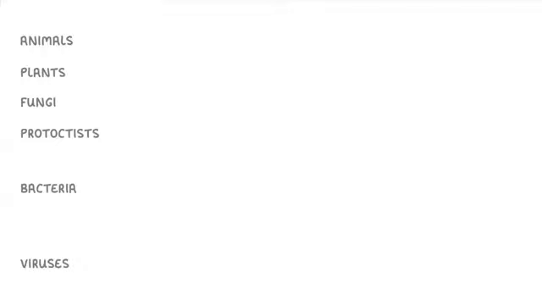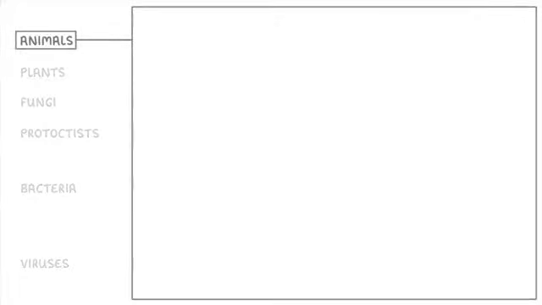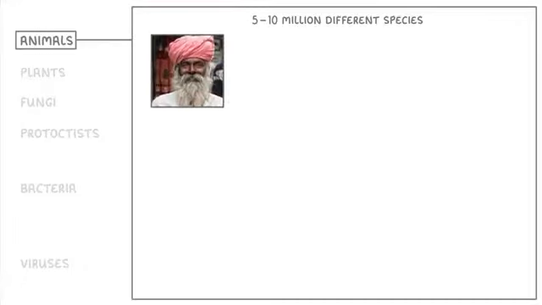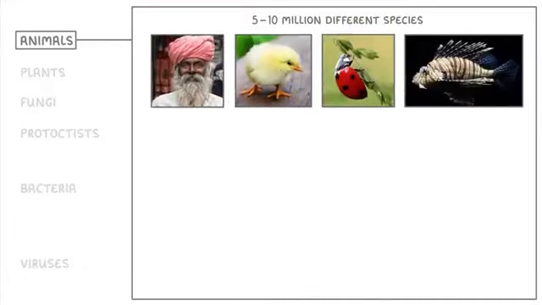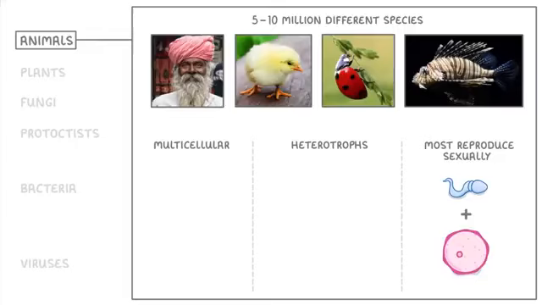So let's now run through all of these groups one by one, starting with animals. You probably know this kingdom pretty well already, so there's not too much to say. Although we don't know for sure, our best estimate is that there's somewhere between 5 and 10 million different species of animals on Earth, ranging from humans, to chickens, to ladybirds, to lionfish. What all animals have in common, though, is that they're multicellular, they're heterotrophs, and most of them reproduce sexually.